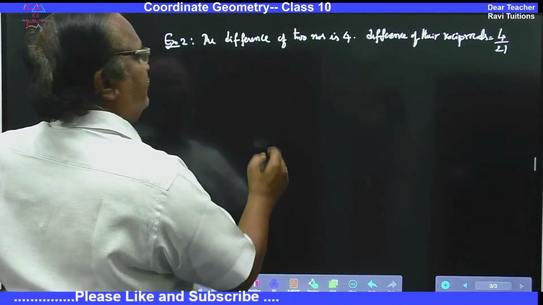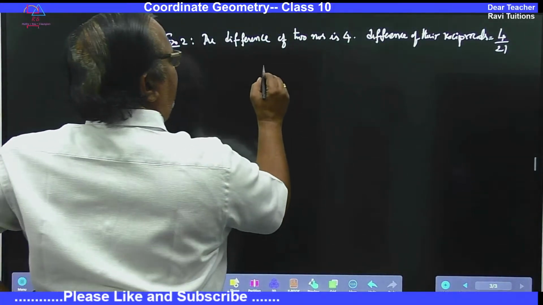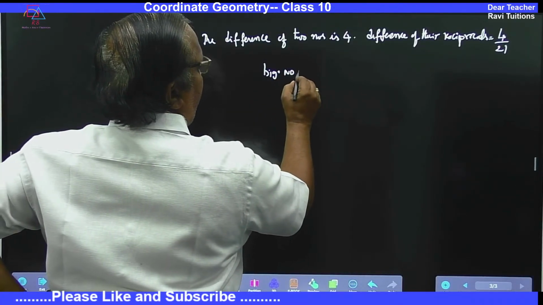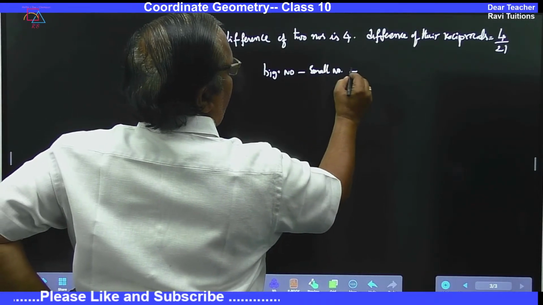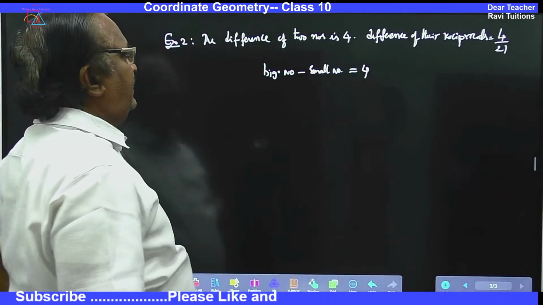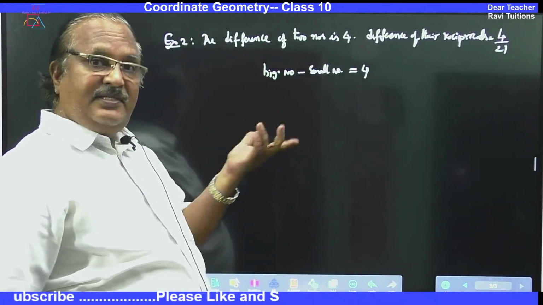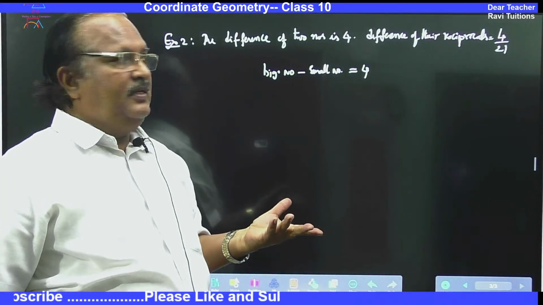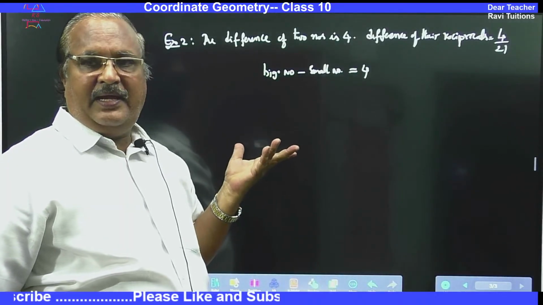The difference of two numbers is 4. Let me put it like this: big number minus small number is equal to 4. That is the first sentence. Because there is a difference, definitely there is one bigger number and one smaller number. You can take the smaller number as x or the bigger number as x.